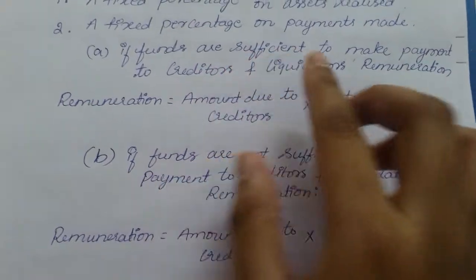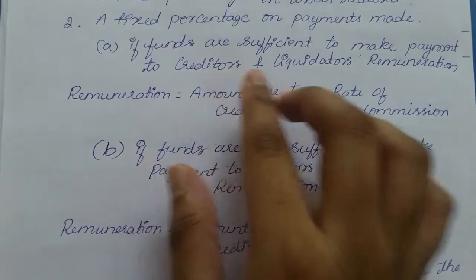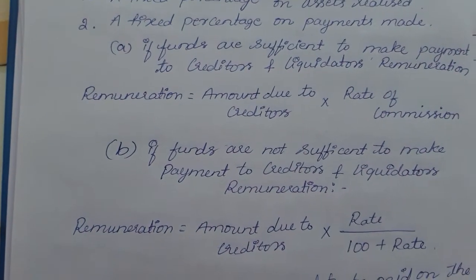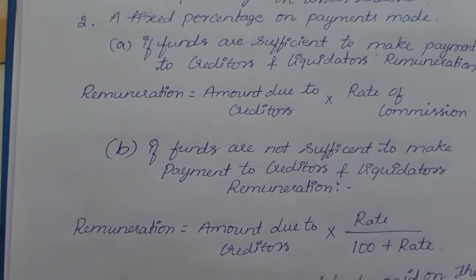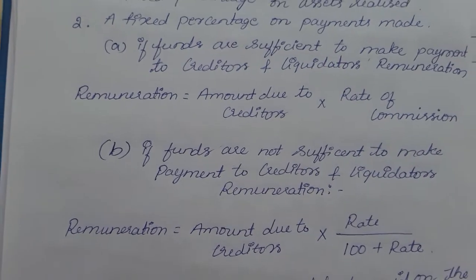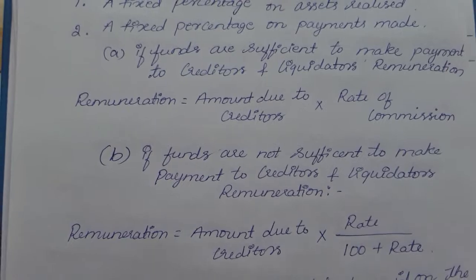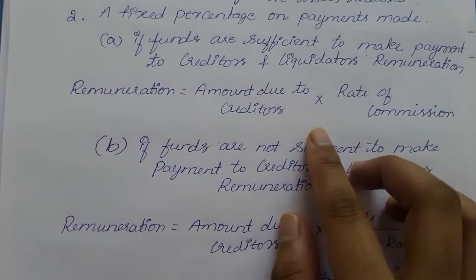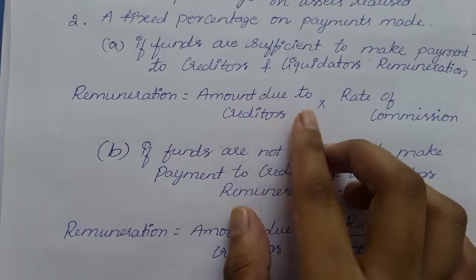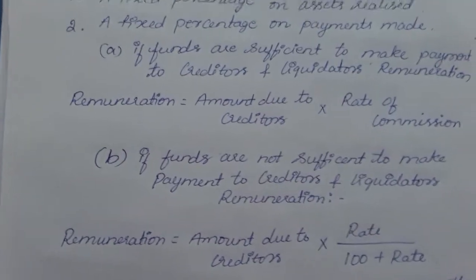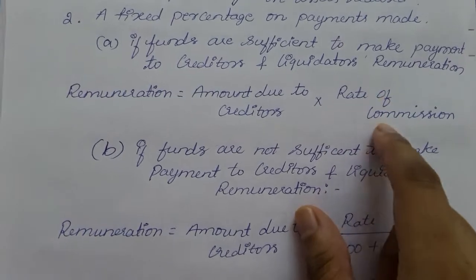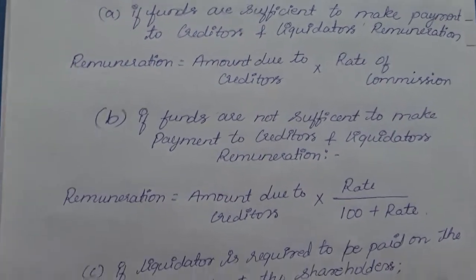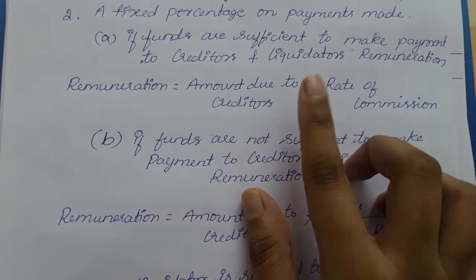If the funds are sufficient to make payment to creditors and liquidator's remuneration, for example they have 5 lakh and the payment to creditors is 4 lakh, then the formula for remuneration will be amount payable to creditors multiplied by rate of commission, which is priorly decided.